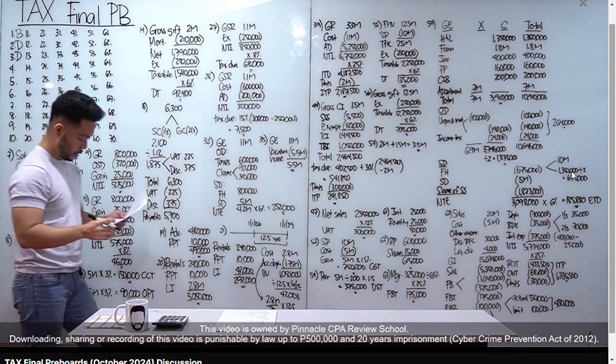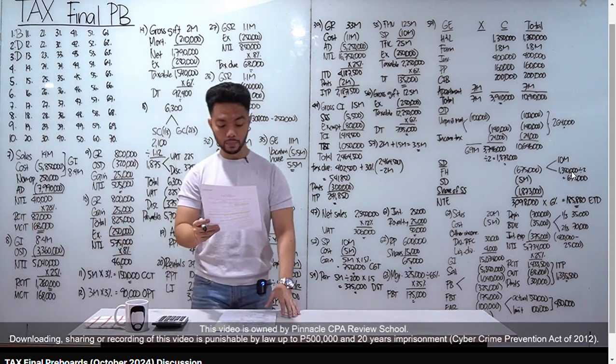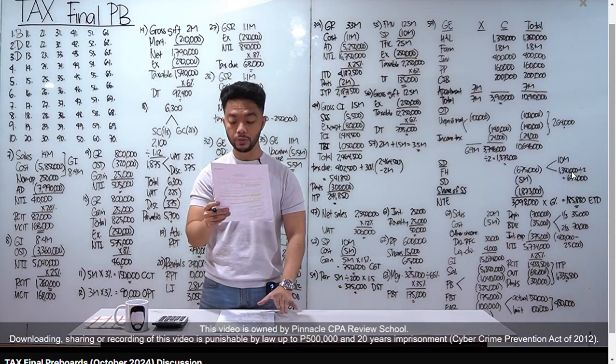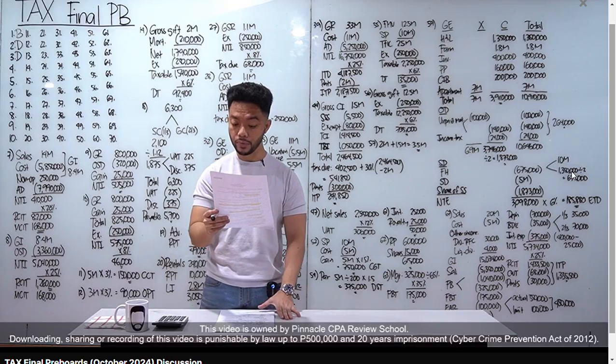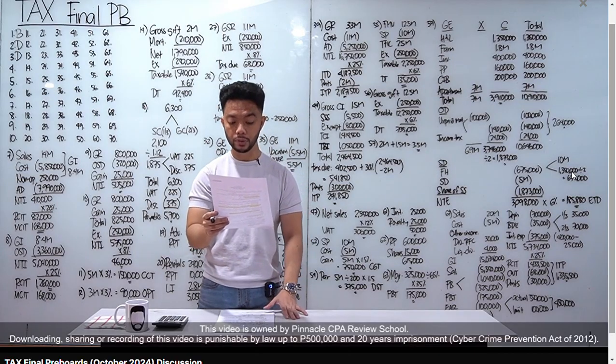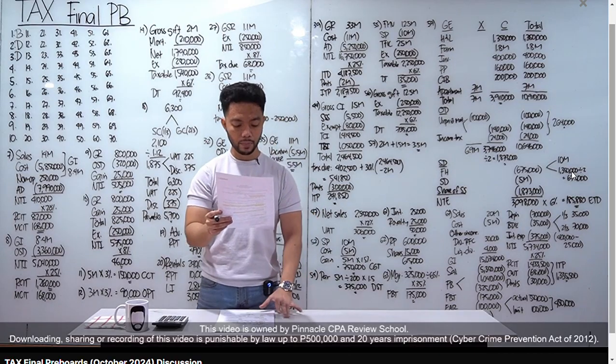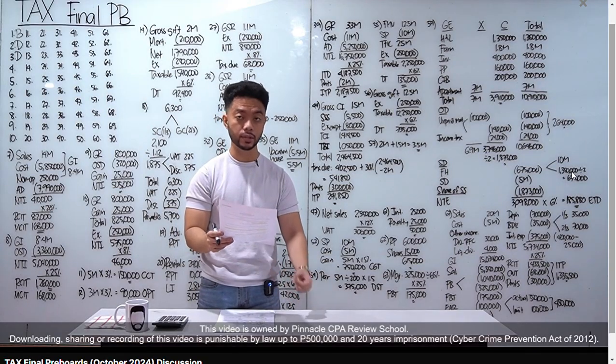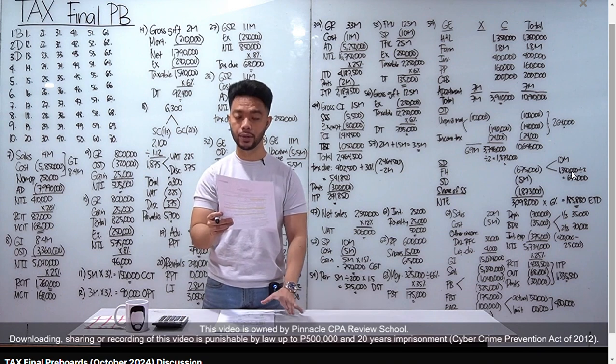Okay? Number 4, in ordinary partnership or yung regular corporation, taxable sila as regular corporation. Statement 1, distribution of income to partners are deemed dividends, generally subject to 10% final tax. Tama yan. Statement 2, share in net income are required to be reported. Mali na yun kasi subject na sa final tax, hindi mo na kailangan i-report yan sa ITR.